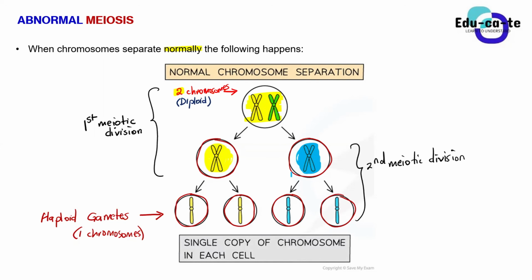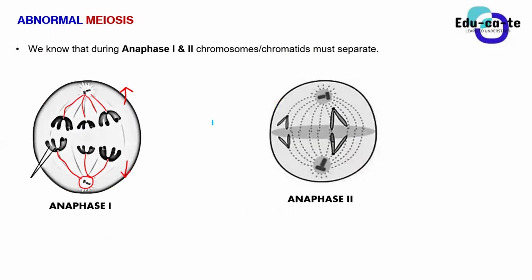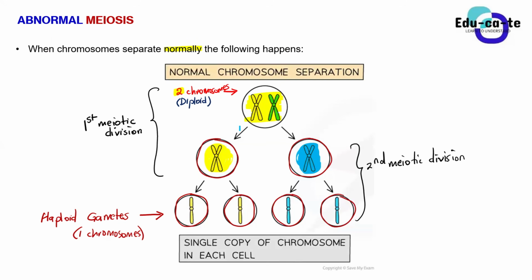Then during the second meiotic division, specifically during anaphase 2, this yellow chromosome must split again. That is why, guys, I said it's very important for you to understand what anaphase 2 does. It splits the chromatids and pulls them to opposite poles. So during anaphase 2, this yellow chromosome that we are finding in this cell must split again into individual chromatids. Do you guys see the individual chromatids in the second meiotic division? Yes, sir. That is what is supposed to happen.